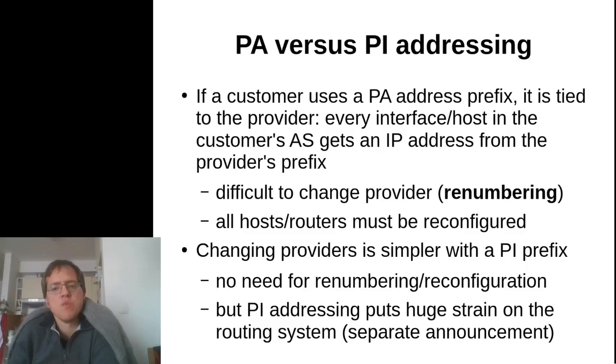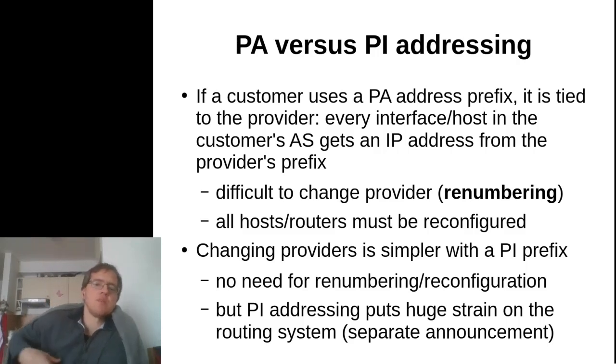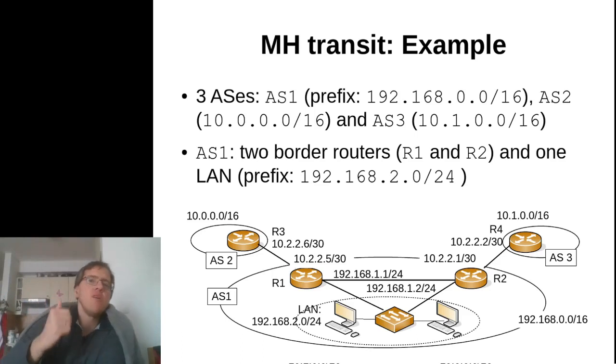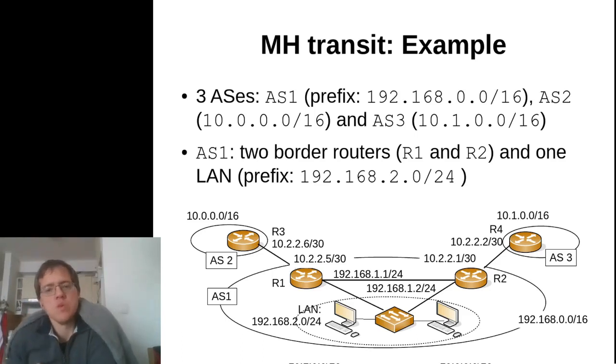The problem is, of course, that PI addressing puts a huge strain on the routing system, because there will be a separate announcement for each of the customers. A very, very fast example. I don't want to go into too much detail. This example is just for you to actually see that this particular addressing model and the multi-homing model raises a couple of non-trivial network management issues.